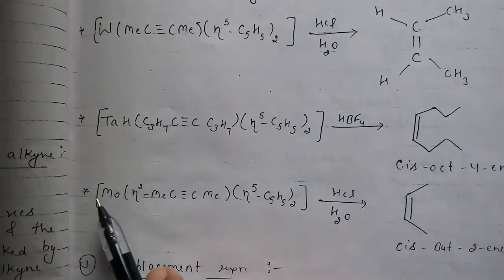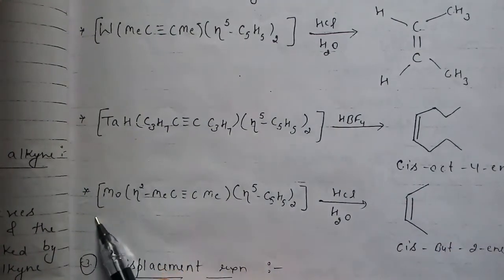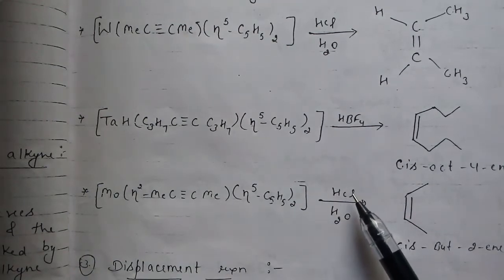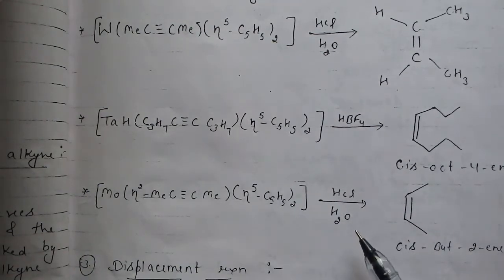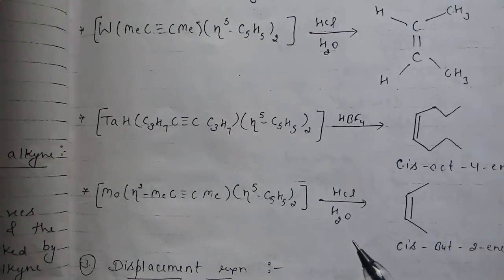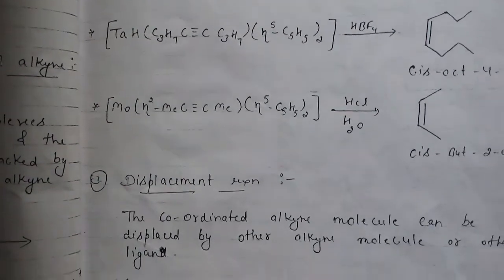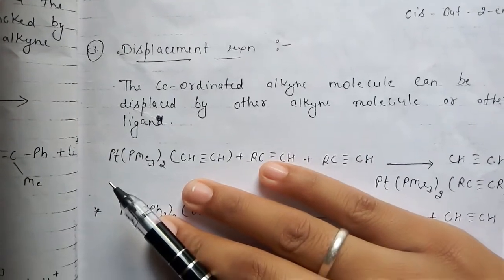Another example will be taken with molybdenum, and this complex will be in the presence of hydrochloric acid with water molecules. It means you can say in aqueous state. So the structure will be cis-but-2-ene. Alright guys. The third property is displacement reaction.